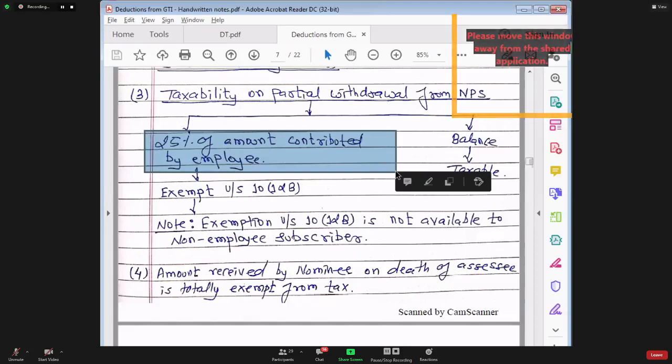So whatever amount is withdrawn now is required to be bifurcated into 2 parts: employee's contribution and employer's contribution. This exemption will be allowed in section 10 clause 12B only for the contribution made by the employee. Is that very, very clear?